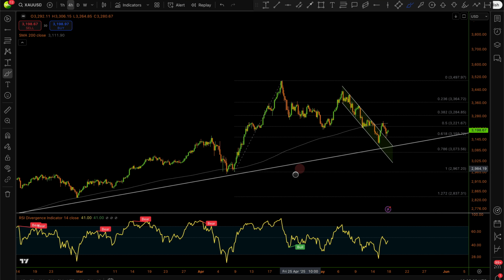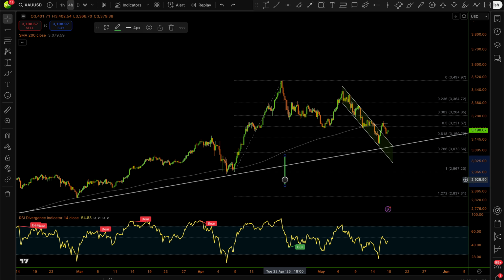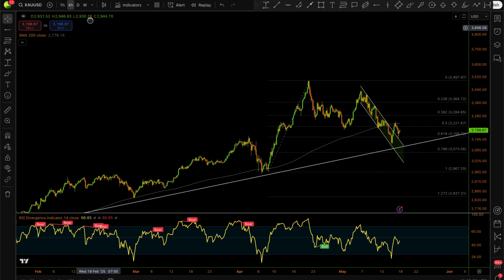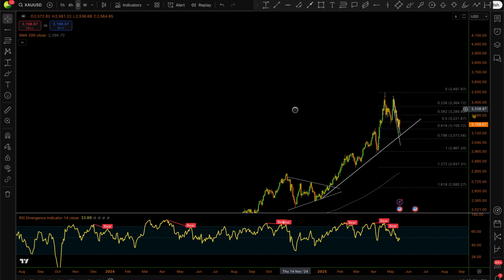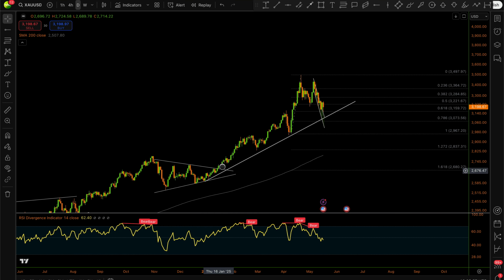But of course, there was a potential for that, as we had it on our long-term daily trend line, which we can see clearly here. Since gold started the last bullish move, it created this trend line, and price has been keeping track with this trend line.